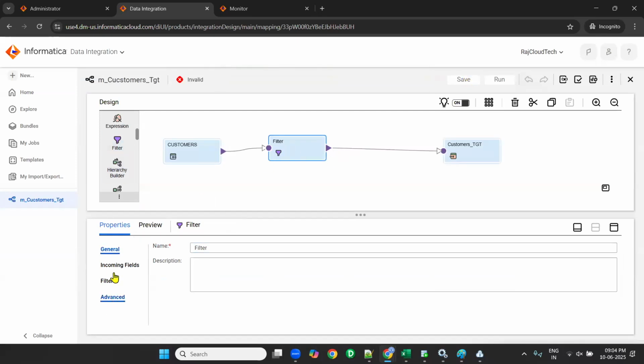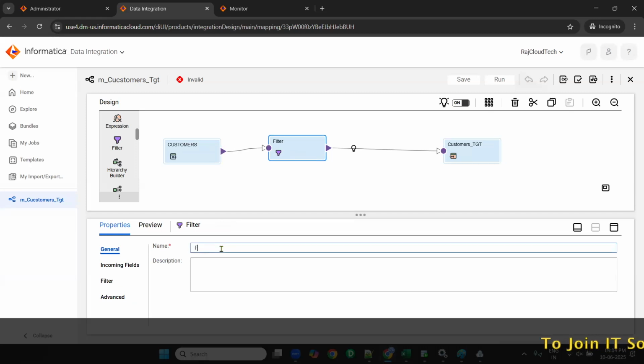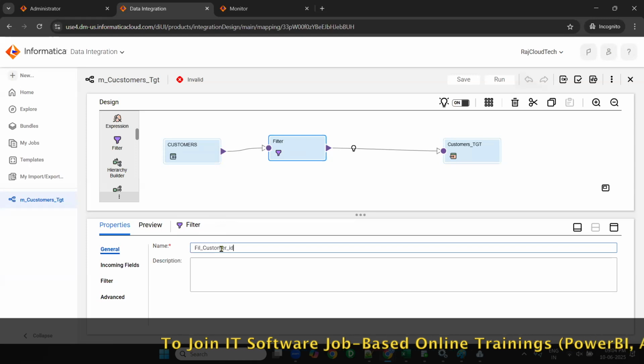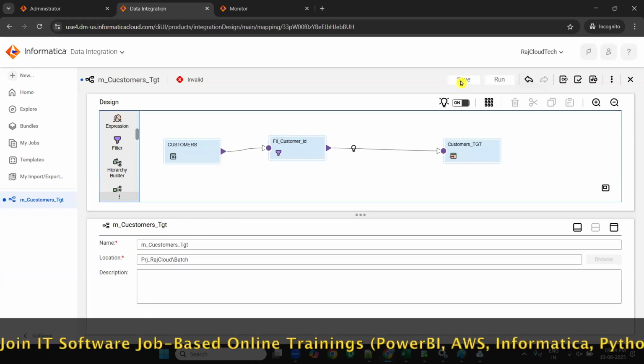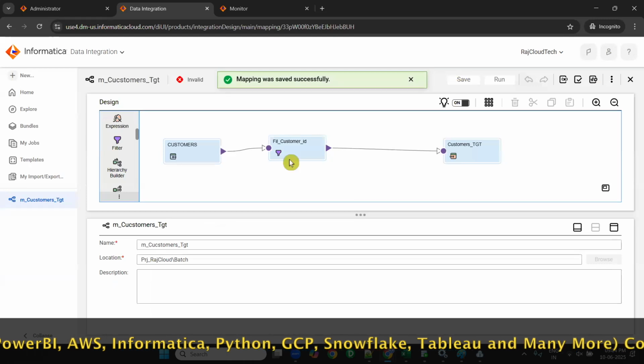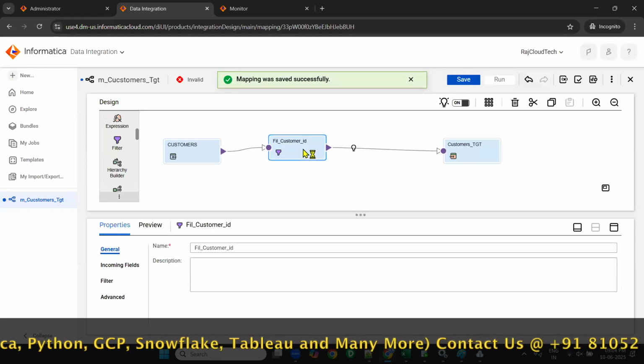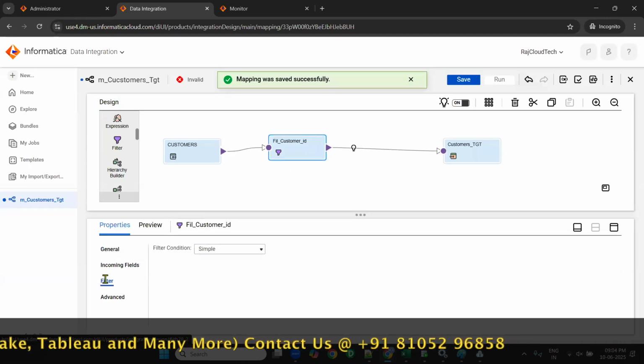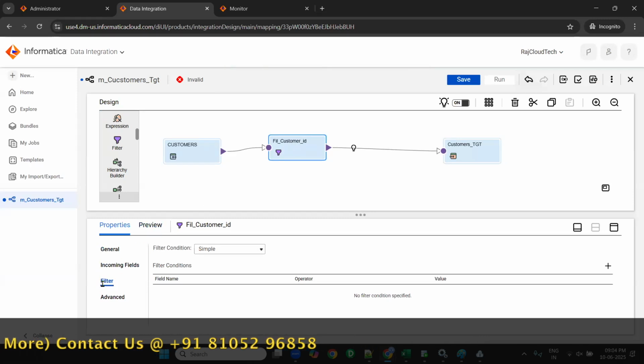You can rename the filter if you want. Click on filter, these are filter properties. Click on source, source properties. Click on filter, filter properties. Click on target, target properties. Now click on filter. If you want, you can change the filter name, for example FIL underscore customer ID. That is just the name of the filter. Now you need to give the filter condition. Click on filter and go to filter.